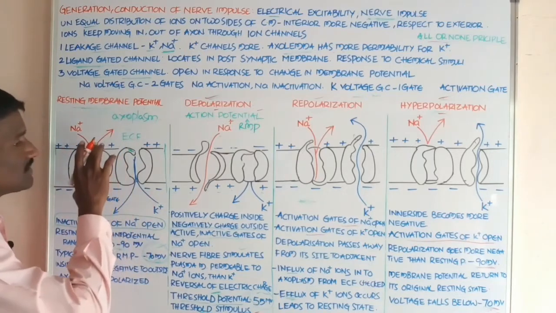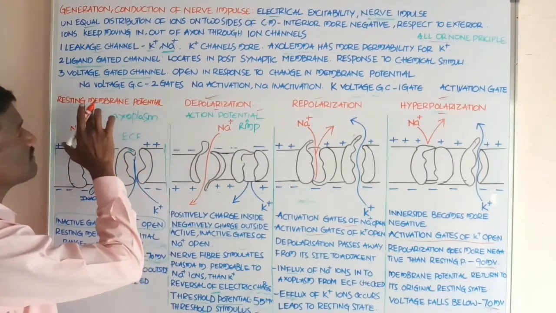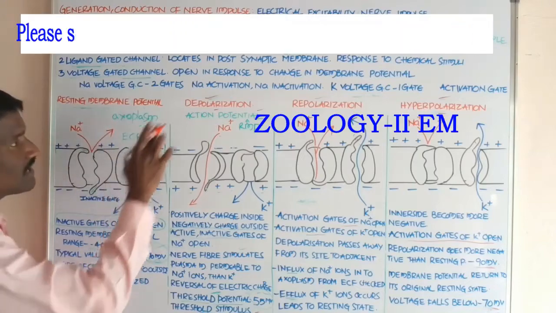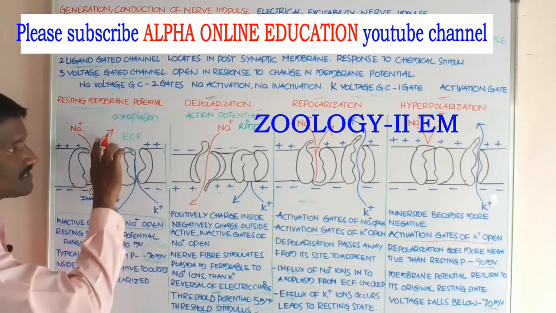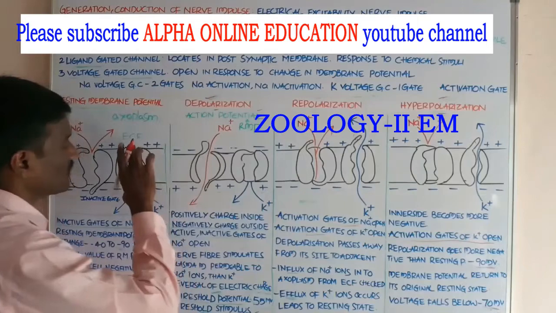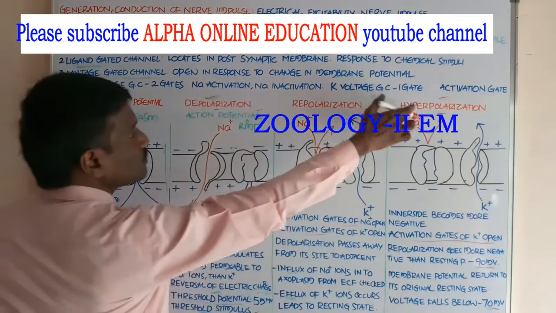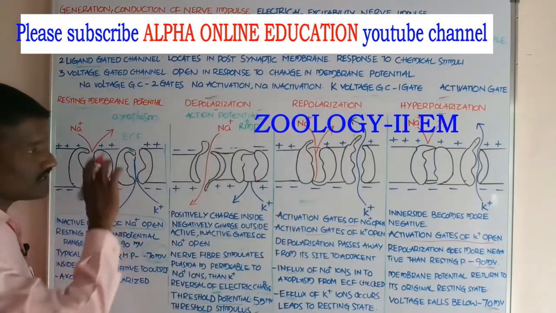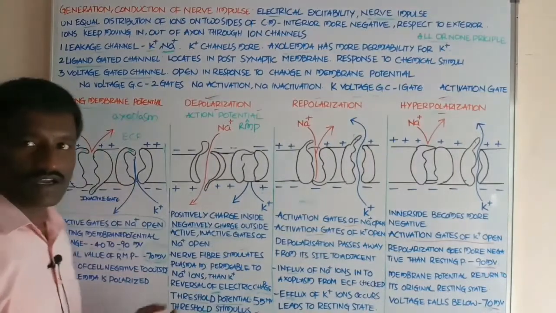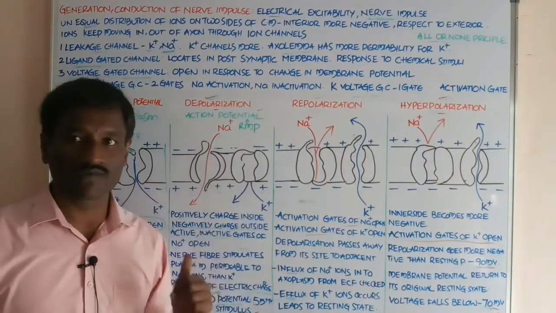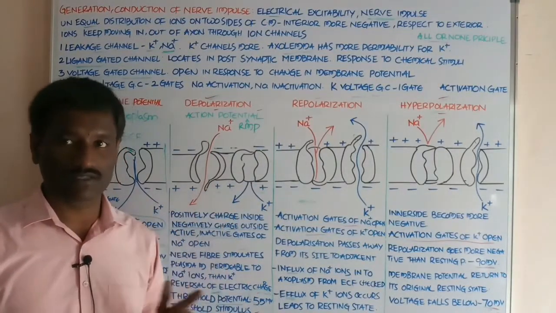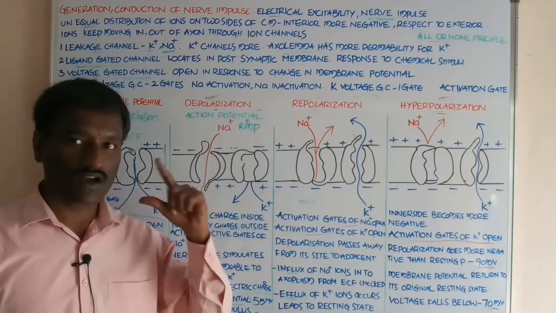Okay, student, these are the changes. The same site at resting membrane potential goes to depolarization, then goes to repolarization, and then goes to hyperpolarization. These are the changes that occur, and they lead to the transmission of the nerve impulse throughout the nerve fiber.